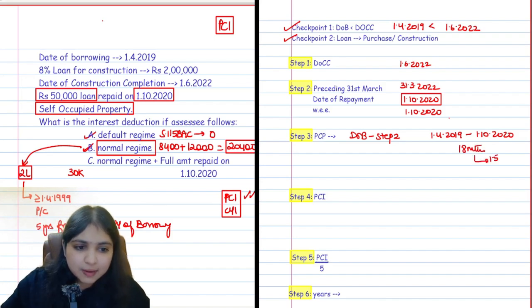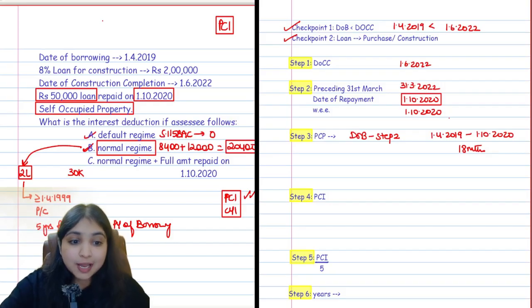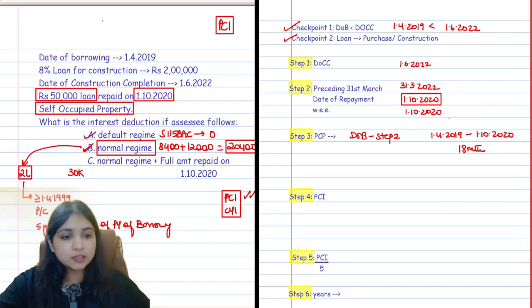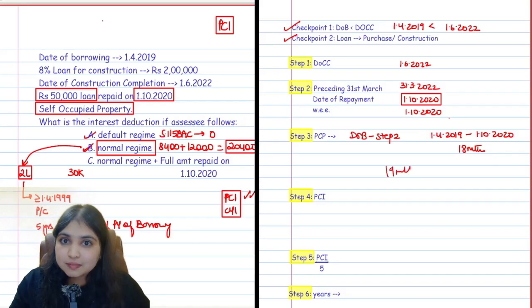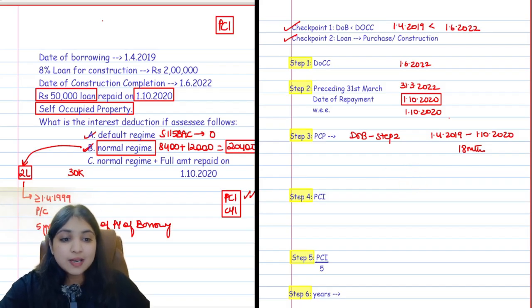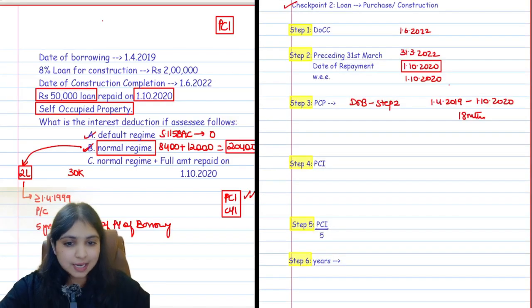Oh wait, let's not write 1.5 years. Let's see whether we are able to calculate with months now. Last calculation we did with years, we converted into years. This time let me show you with months, because see, what if it is 19 months? Then how will you convert it into year? You might make a silly mistake over there. So that is why let me show you with months itself in this calculation.